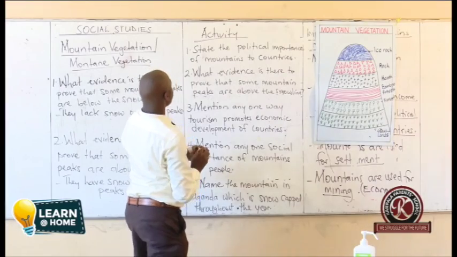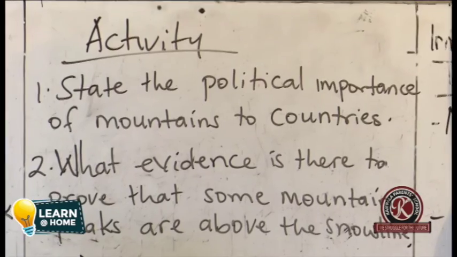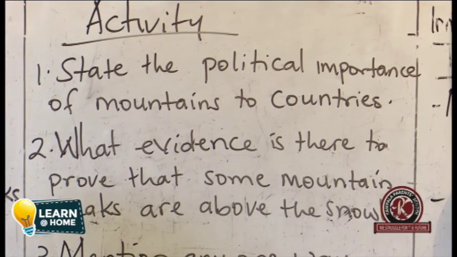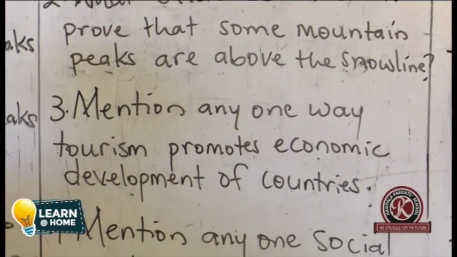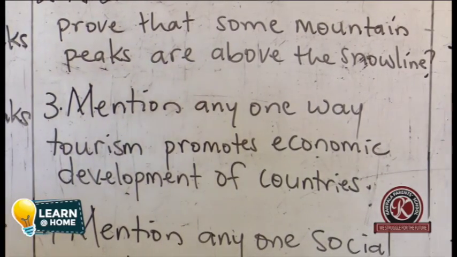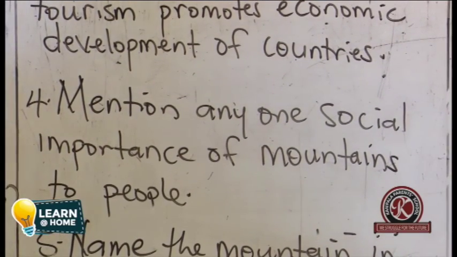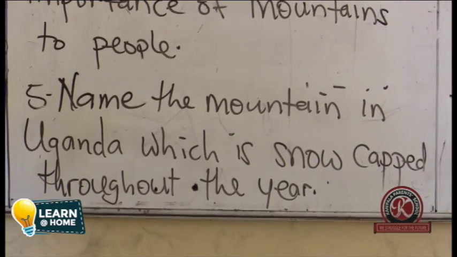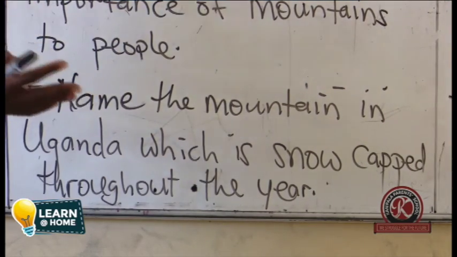So we are reading through our questions to understand them. Number 1, state the political importance of mountains to countries. Number 2, what evidence is there to prove that some mountain peaks are above the snow line? Number 3, mention any one way tourism promotes economic development of countries. Number 4, mention any one social importance of mountains to people. Number 5, name the mountain in Uganda which is snow capped throughout the year. We shall be very grateful when you answer them well.